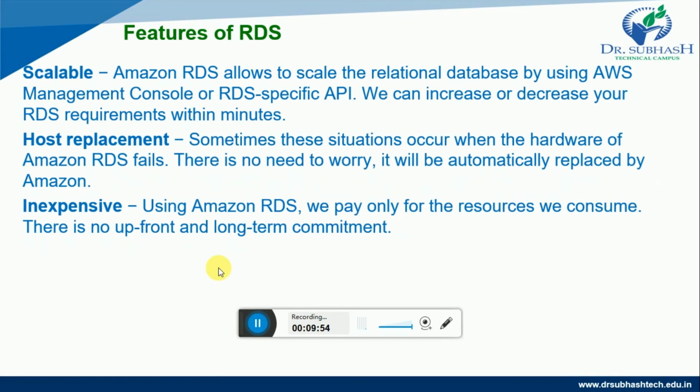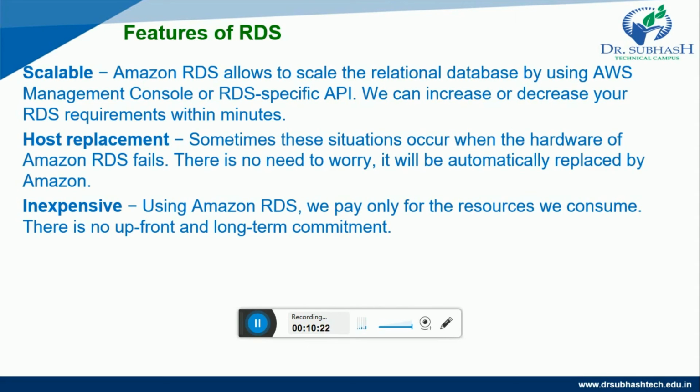Now let us understand what the features of RDS are. The first feature is that it is scalable. Amazon RDS allows you to scale the relational database by using the AWS Management Console or the RDS-specific API. We can increase or decrease our RDS requirement within minutes. So this is what scalable means.